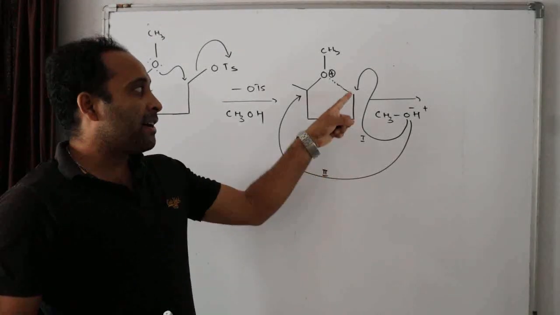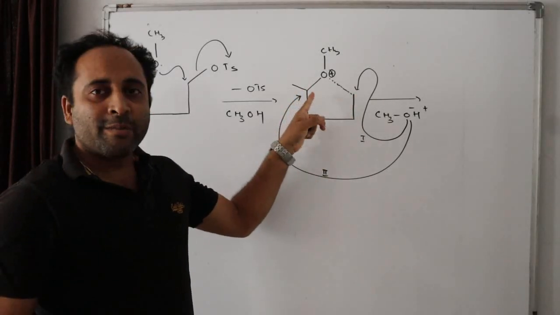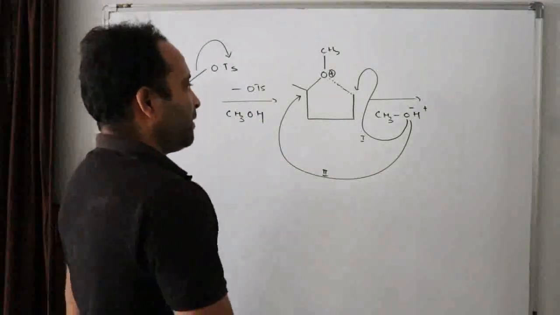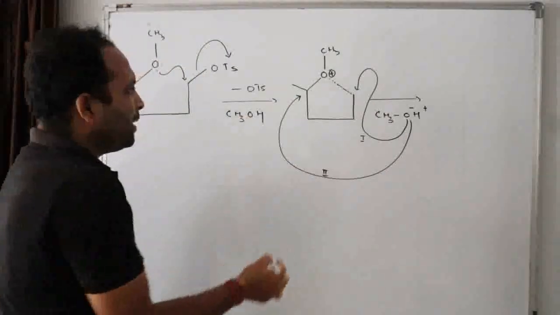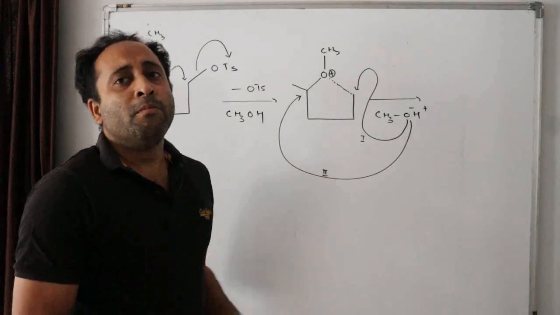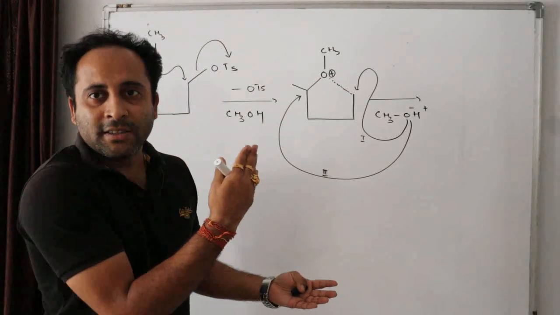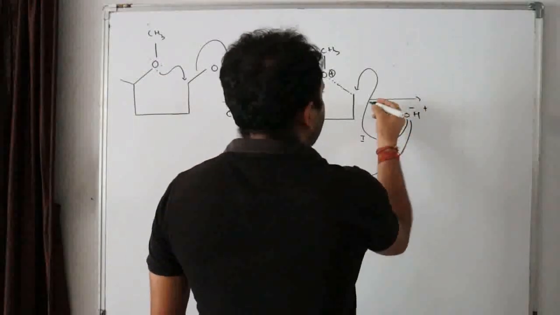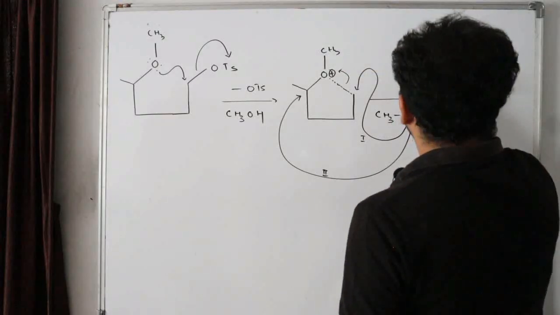If it attacks track 1, this is less crowded. In track 2, this carbon is more crowded. What did I say? It will preferably attack the less crowded carbon. So where will it attack? The less crowded carbon, because in this case of NGPs, it is somewhat more of SN2 type. You can't say it is SN2 or SN1, but here it attacks the less crowded carbon. Now track 1, if it attacks this, this will come over here. Now what is formed here?